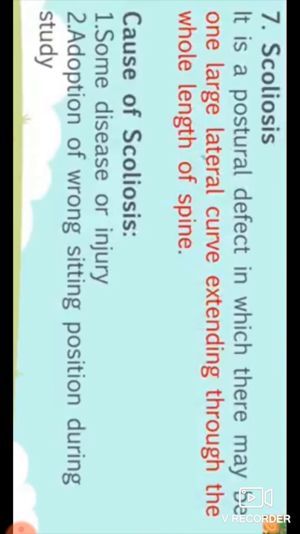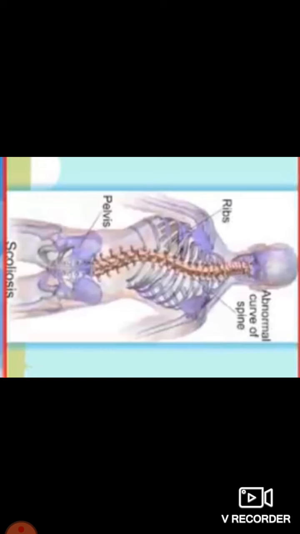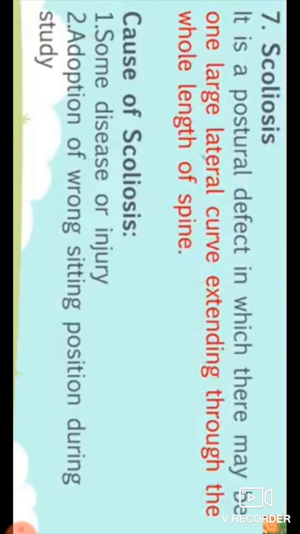Our next point is scoliosis. It is a postural deformity in which there may be one large internal curve extending through the whole length of the spine. Look at the picture. Here our spine bends to the right or left side, and it is called scoliosis.